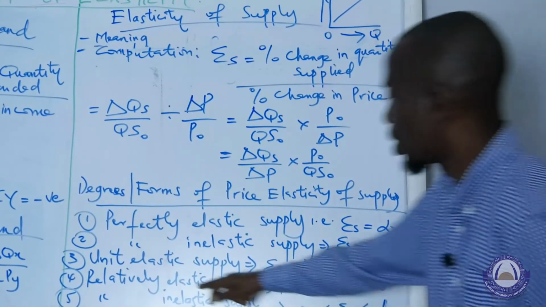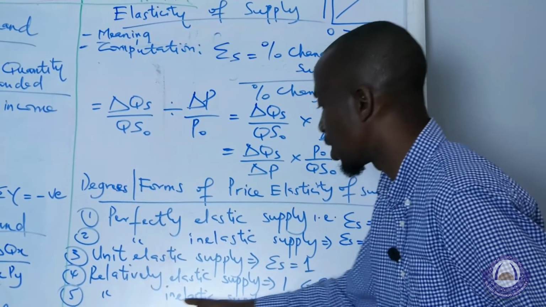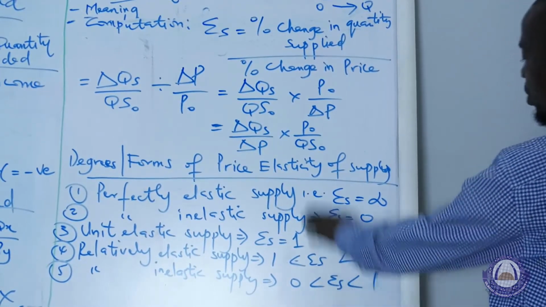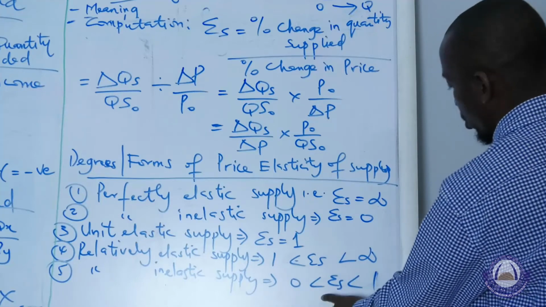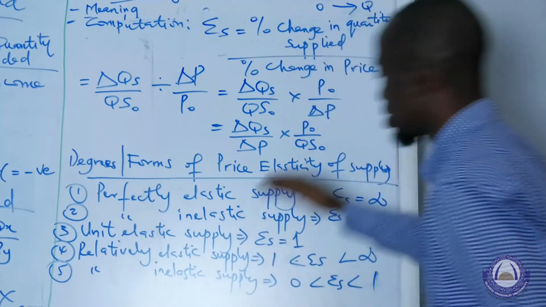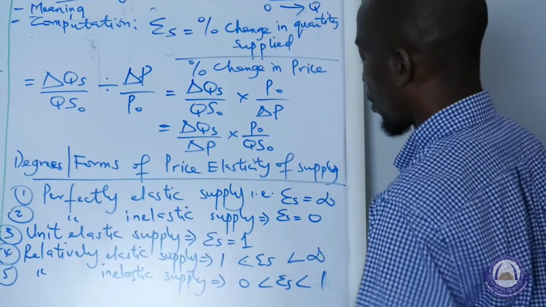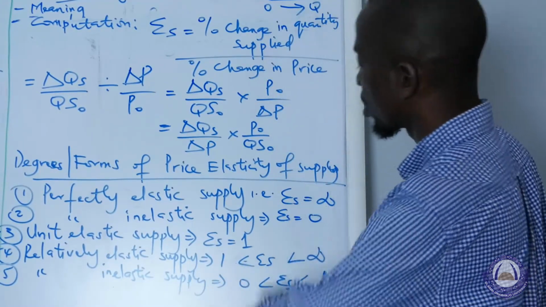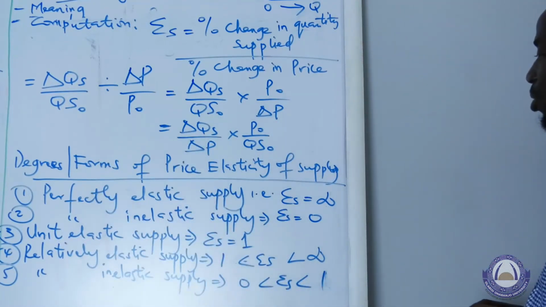In that case, we have relatively elastic supply. Then the last one is relatively inelastic supply. In this case, the value of elasticity of supply will range between 0 and 1, that is, greater than 0 but less than 1. So in this case, the percentage change in quantity supplied will be less proportionate to the percentage change in the price of the commodity.